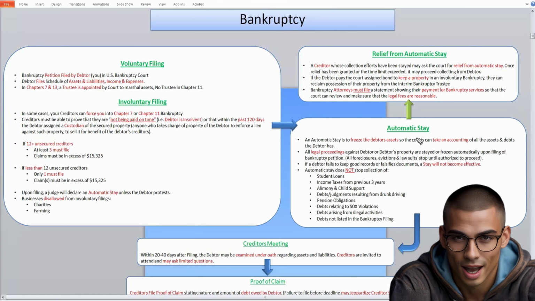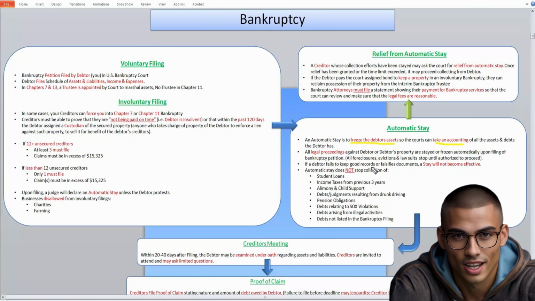So once an automatic stay has been issued, the courts freeze all of your assets and they start to take an accounting of all of the assets that you own and all of the debts that you owe to your creditors. Any legal proceedings against you are stayed or frozen automatically upon the filing of bankruptcy. So any foreclosures, evictions, lawsuits, these all stop until the court can figure out how much you have in assets and how much you owe to the creditors.